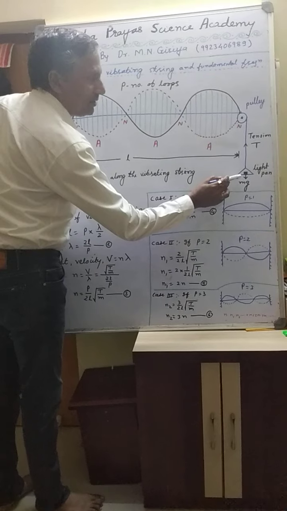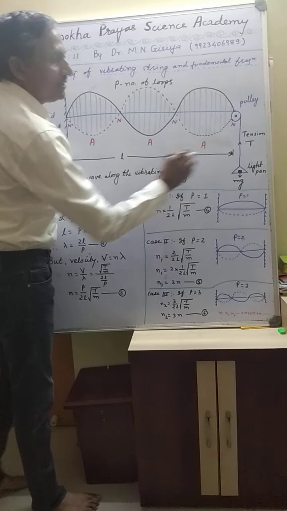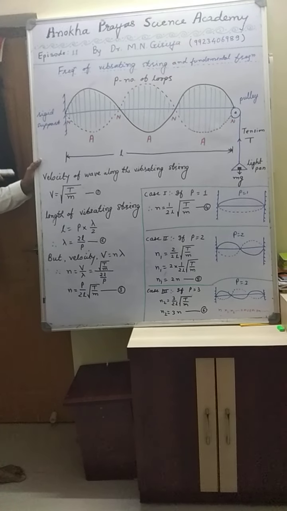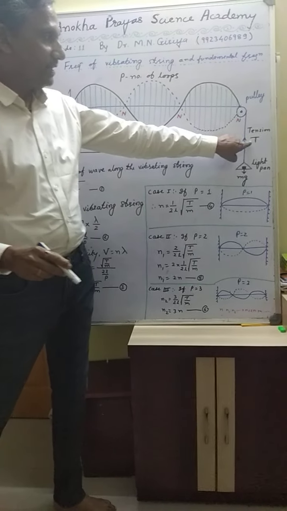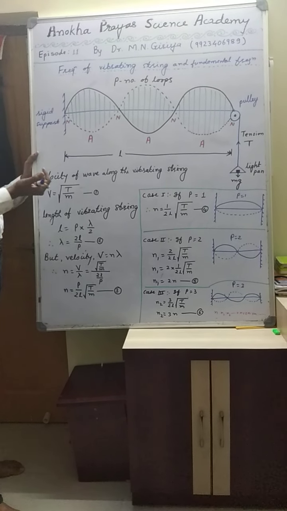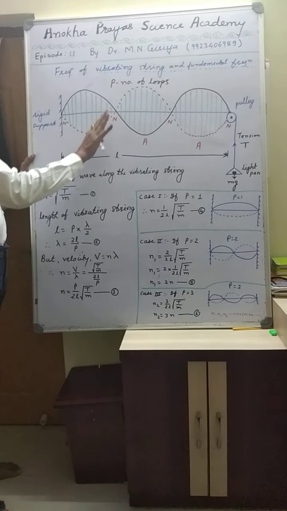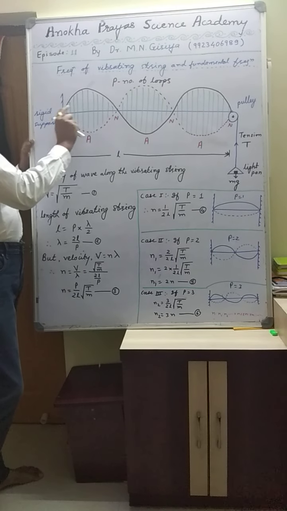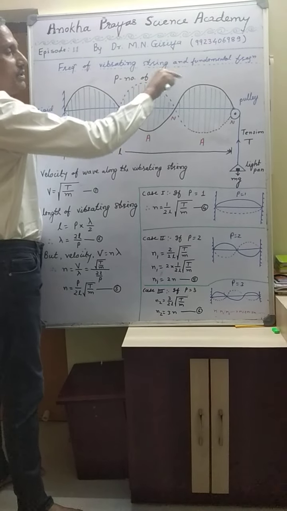When we place weight in this pan, then suitable tension is produced along the string, which is represented by tension T. When the wire is plucked, then what happens? There is a transverse wave traveling through the string. So in this way, when the wire is plucked, there is a transverse wave which is traveling through the string,